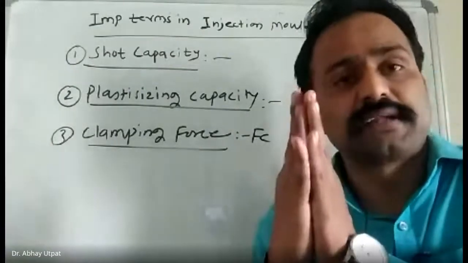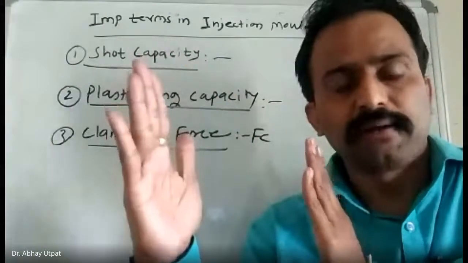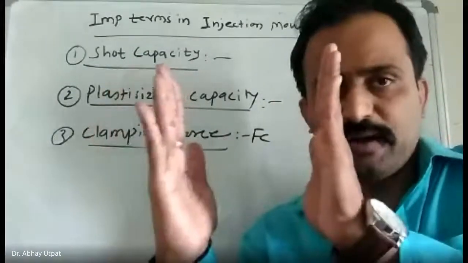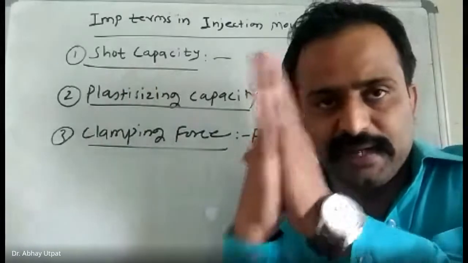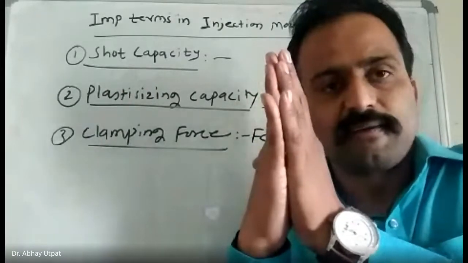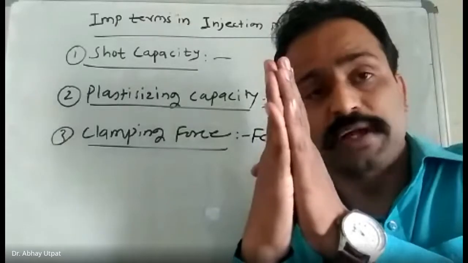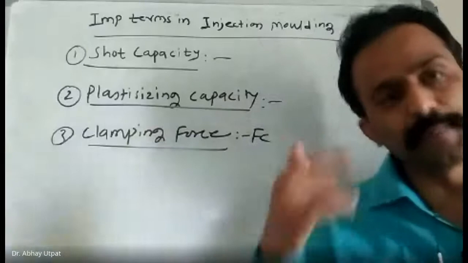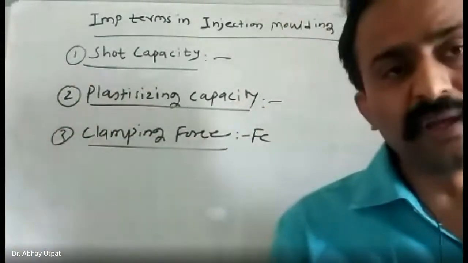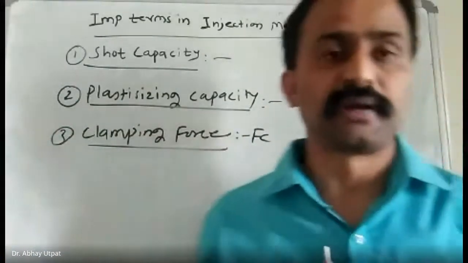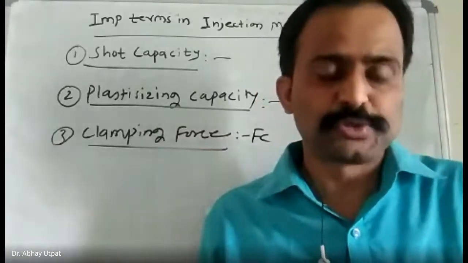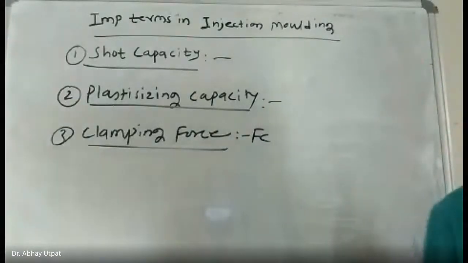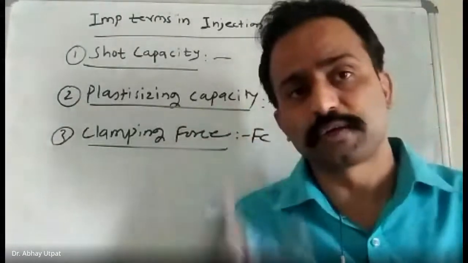I repeat once again. This is one mold half. This is another mold half. These two halves are closed and kept tightly together so that there will not be any leakage of plastic in between. Clamping arrangement may be different. It is mechanical clamping, hydraulic clamping, or pneumatic clamping. Whatever process you use, force is required. So clamping force means the force which keeps both the mold halves together throughout the process.